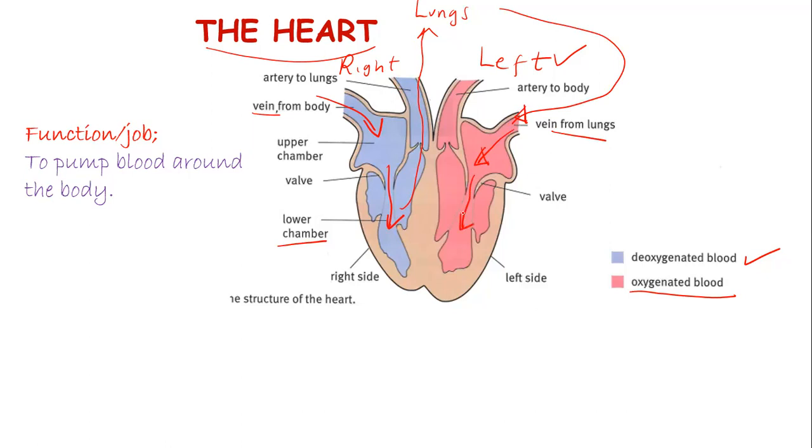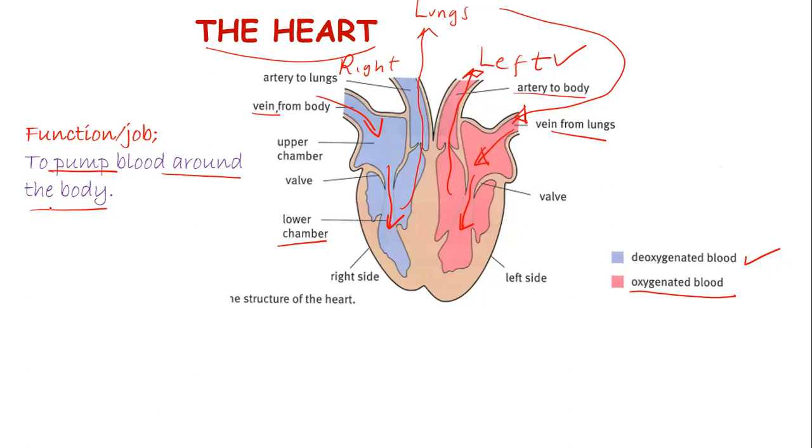Once it is full of blood, there's increased pressure. The muscles of the left side of the heart contract, and that pushes blood out of the heart to the body. So the main function of the heart, of course, is to pump blood around the body.